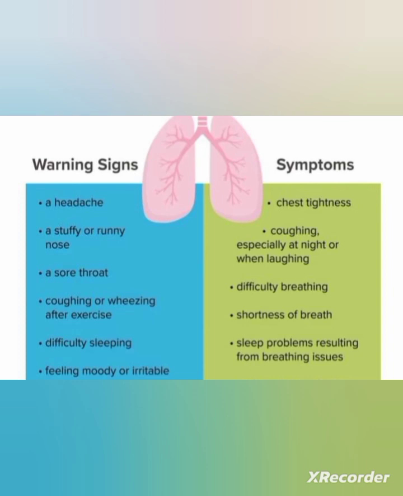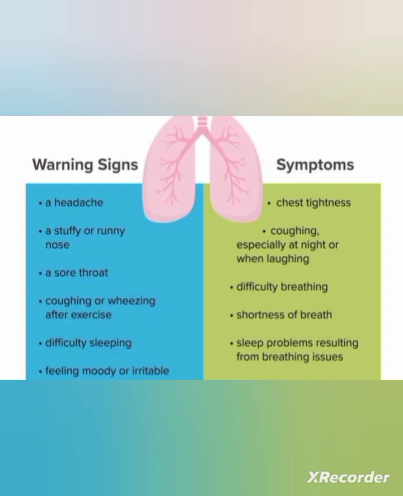In symptoms, mainly the person will say that there is chest tightness or something present in the chest. So chest tightness the person may feel, and coughing especially at night or when laughing. Usually the coughing will be increased during night. Then difficulty in breathing. Most of the persons will have dyspnea at night. Then shortness of breath, that is also dyspnea and tachypnea, the respiratory rate will be more than 30.